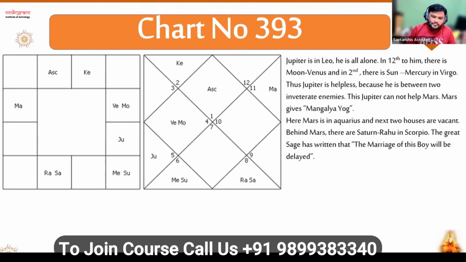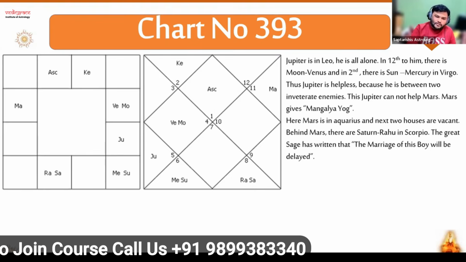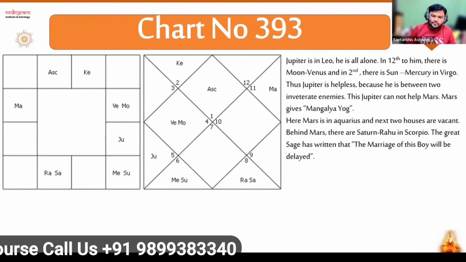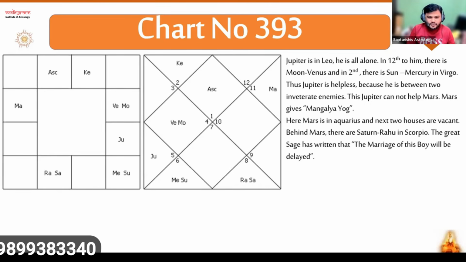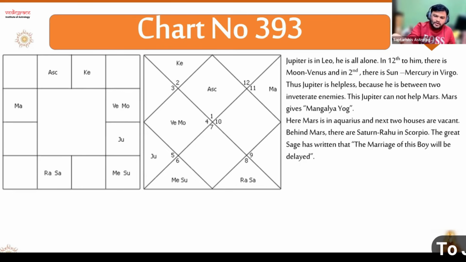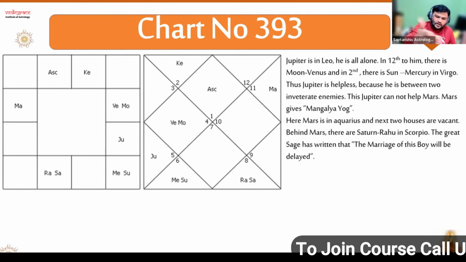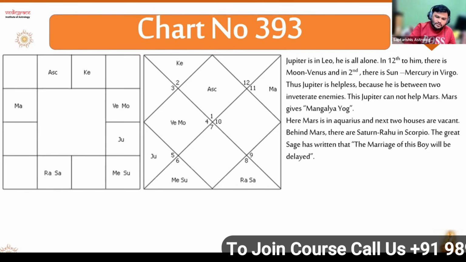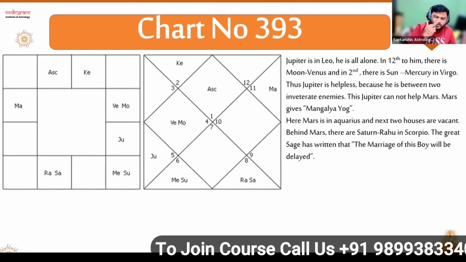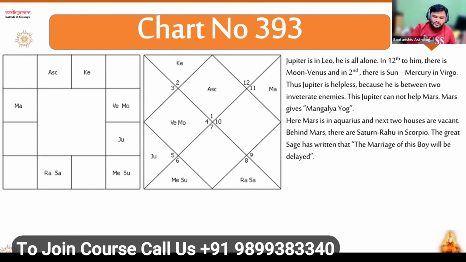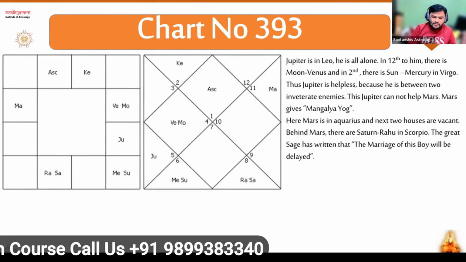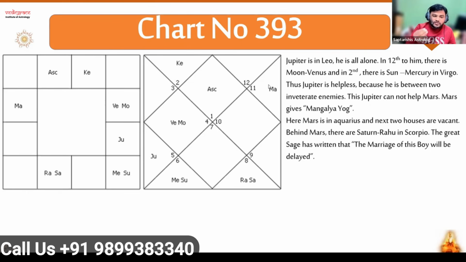That's why when we say the planet before or after is no planet, it means no support. It means in progression also the planet is not going to gain any strength. But in this case, Mars for the next 2 houses has no support. In Ketu, enemy. Again after Ketu, no support. And when it meets Venus and Moon, at that time he will gain some strength. And when Mars meets Jupiter in progression, then it will gain some strength. It means some relief in the life.